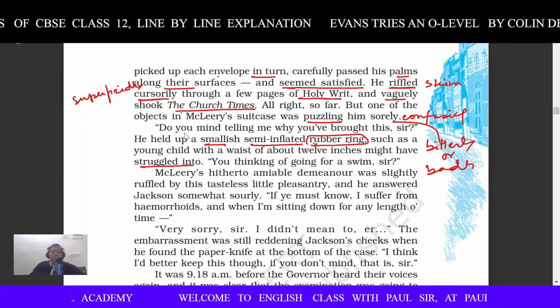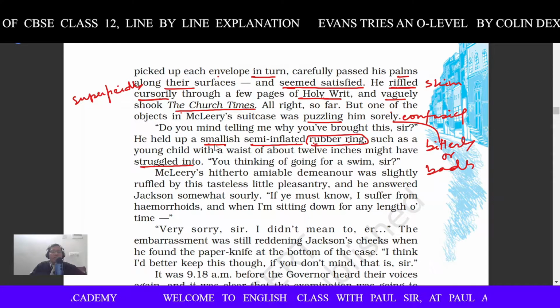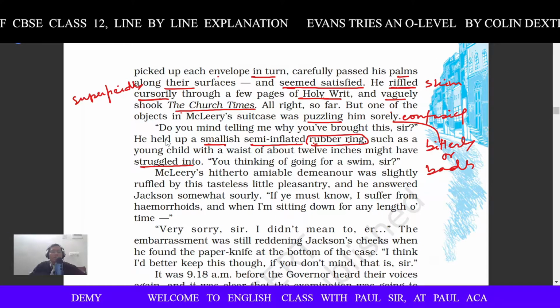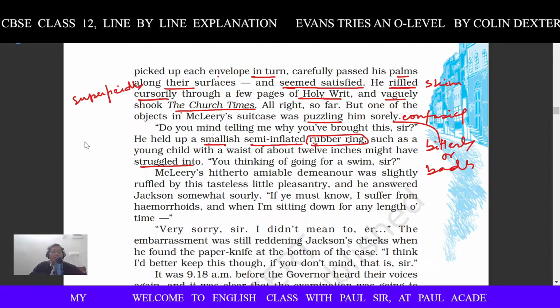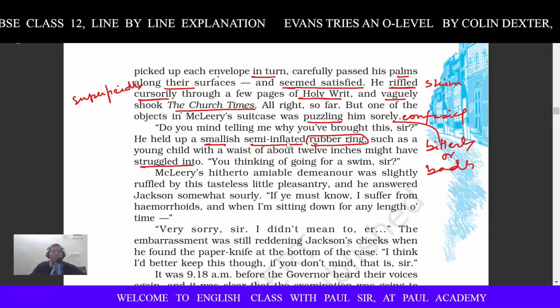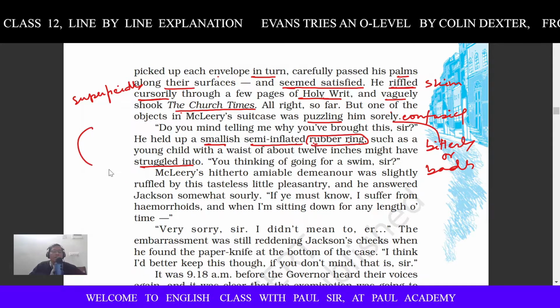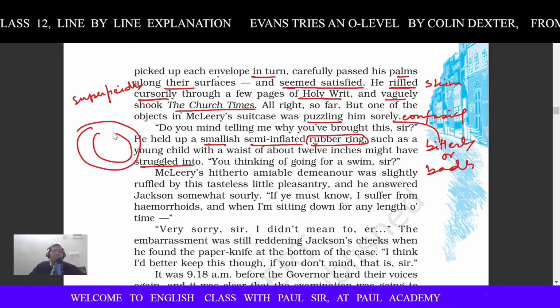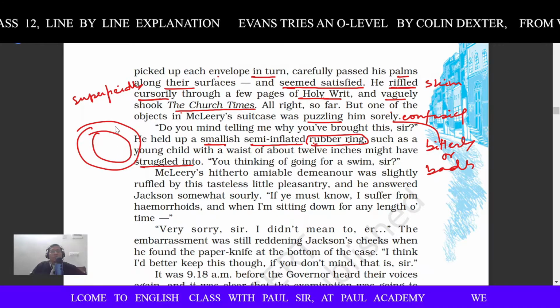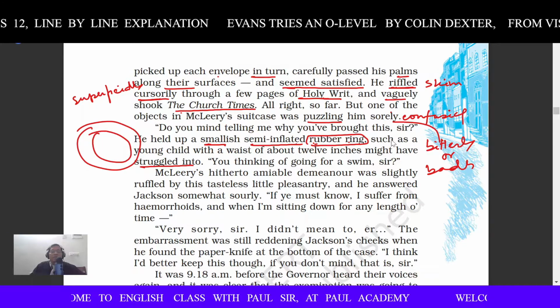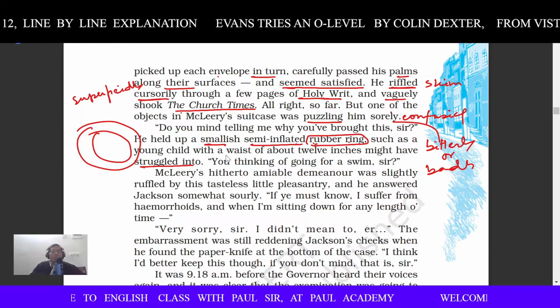Now here Jackson held up a small, semi-inflated, half inflated rubber ring. You might have seen people use these kinds of rubber rings for swimming, such as a young child with a waist.